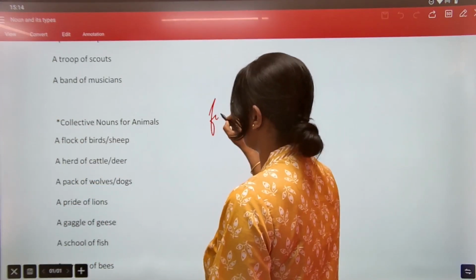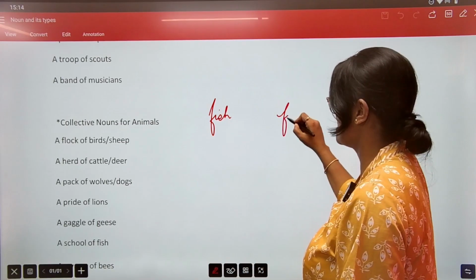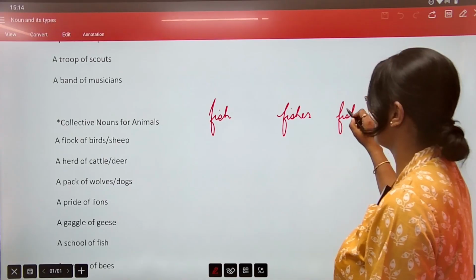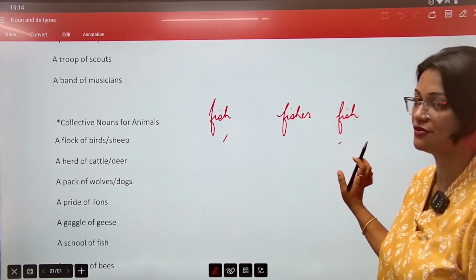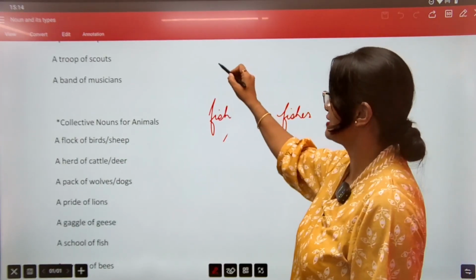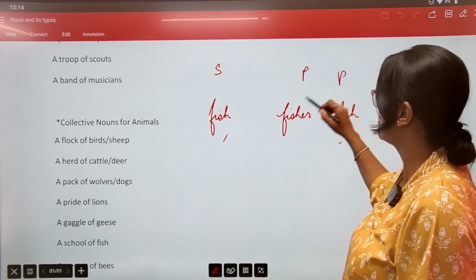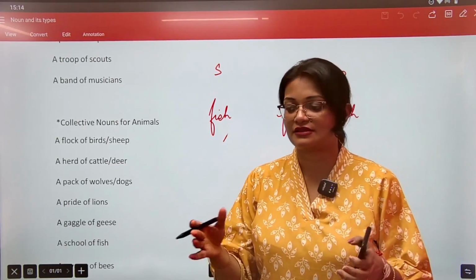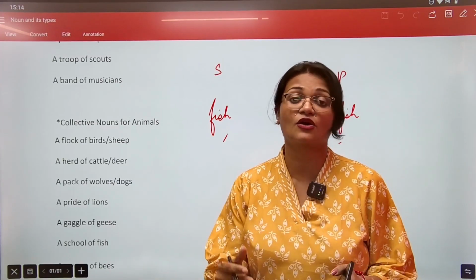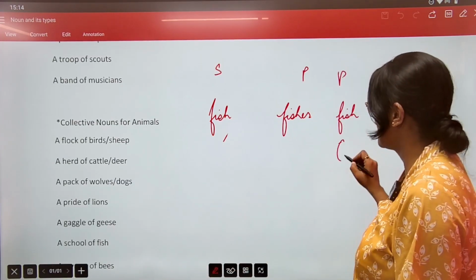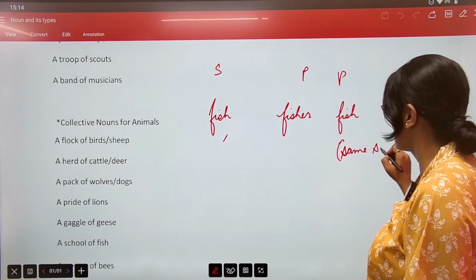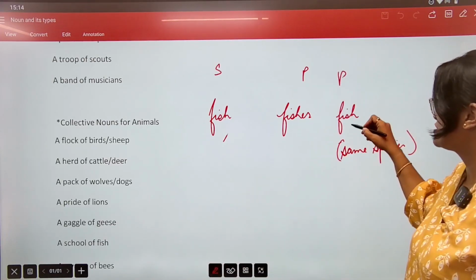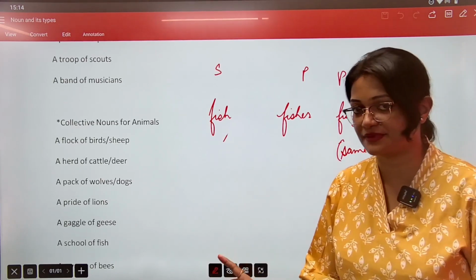We know fish is singular. We also know fishes. This word exists, which is plural, but we also have fish, the same spelling and pronunciation, also same for fish. So इसका ये अगर singular है, plural version ये दोनों ही हो सकता है. Now how to identify? If we know there are different species, right? Species of fish. अगर same species हुआ, if it is of the same species, no matter जितना भी है, we will use fish, even though it's plural in number.